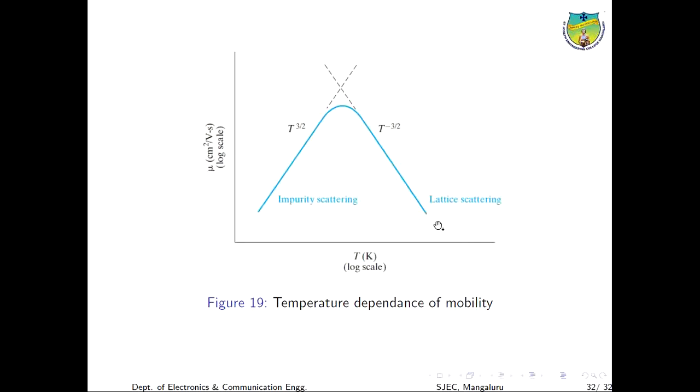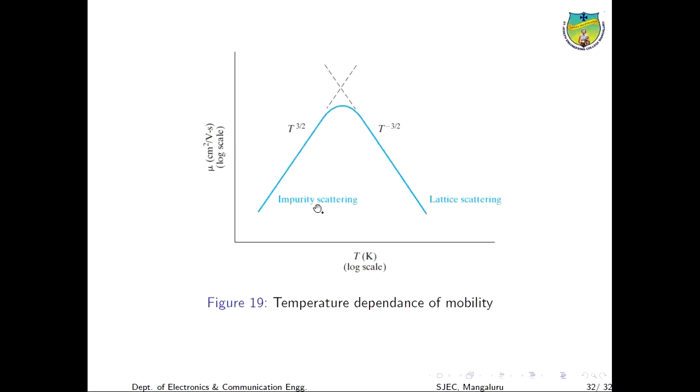That is, the scattering will increase as the temperature increases. And when the temperature decreases, the mobility will increase, so the scattering in the crystal will decrease and the mobility will increase. Similarly, for the impurity scattering, as the temperature decreases, the mobility also will decrease, and as the temperature is increased, the scattering will decrease and the mobility will increase.